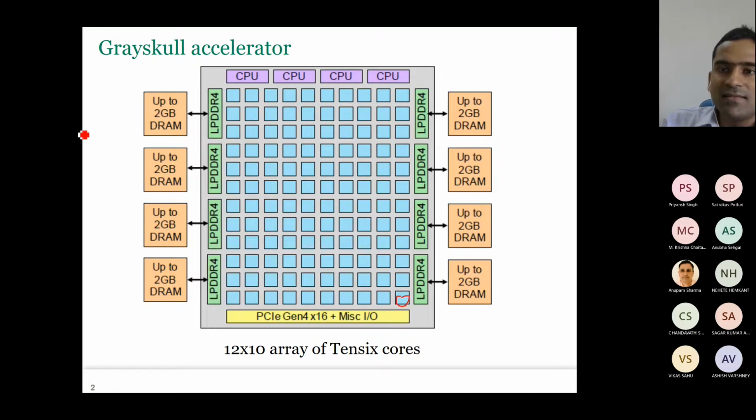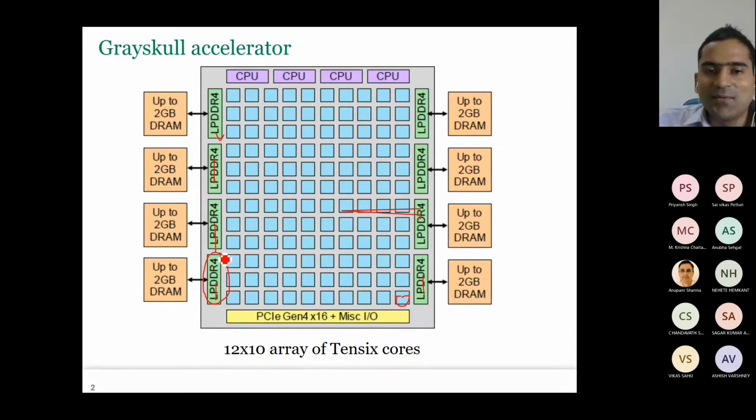Now, what is the total DRAM capacity it will have? What is the maximum DRAM capacity it can have? 16 GB. Yeah, 16 GB. So here you can see it has 8 memory controllers, right? So it can get up to 16 gigabytes of memory capacity, and it has LPDDR4, right?